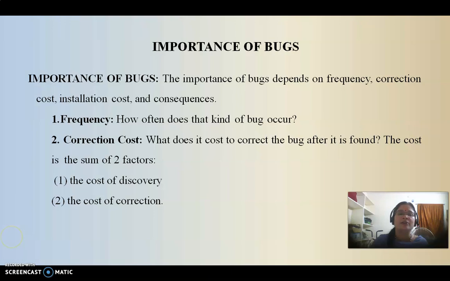Normally the correction cost is the sum of two factors: the cost of discovery and the cost of correction. The cost of discovery is the cost of detecting the bug wherever it exists, which is also expensive. The cost of correction is how to remove or overcome that bug.